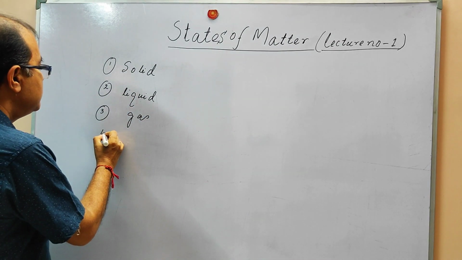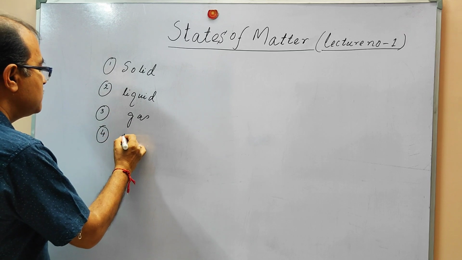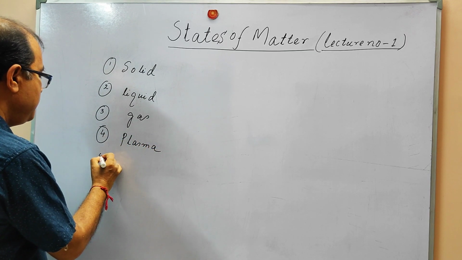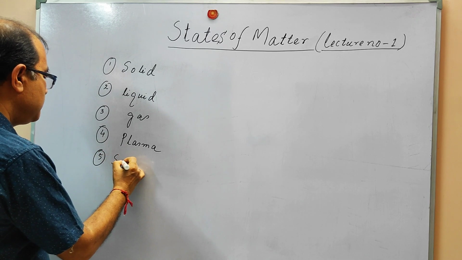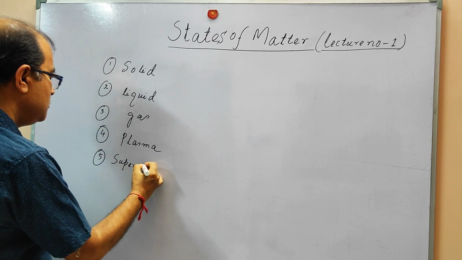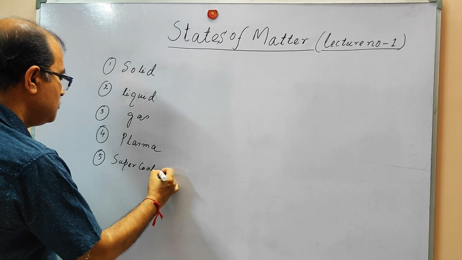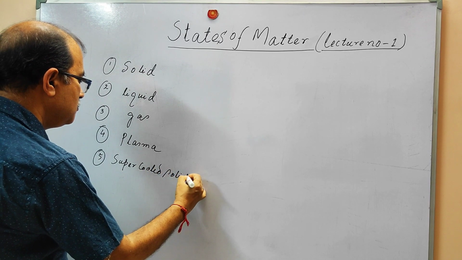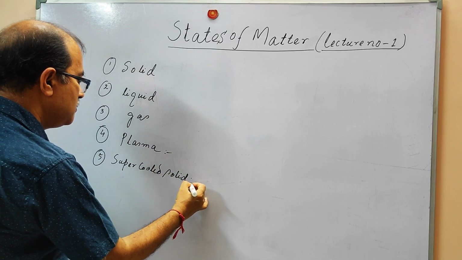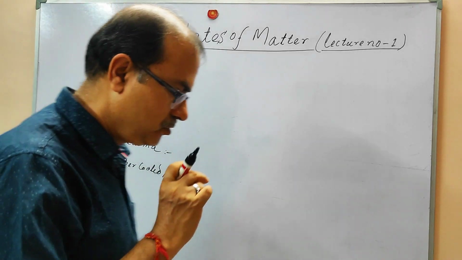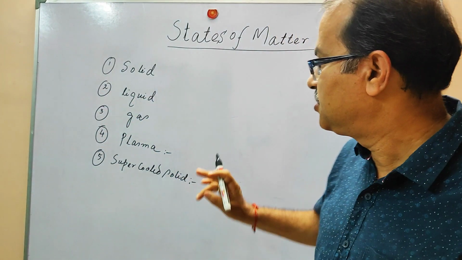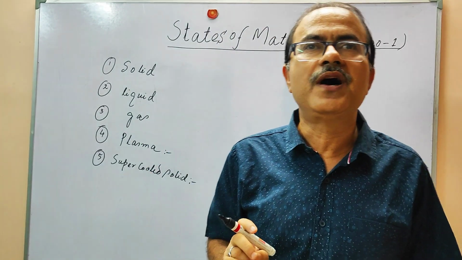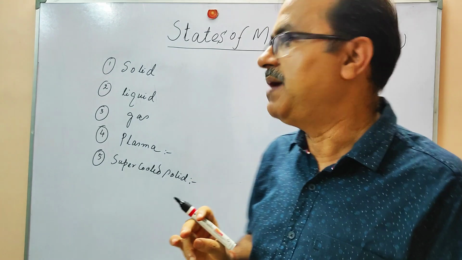Number 4 is plasma, and number 5 is super cooled solid. These 2, plasma and super cooled solid, are among the 5 states of matter.